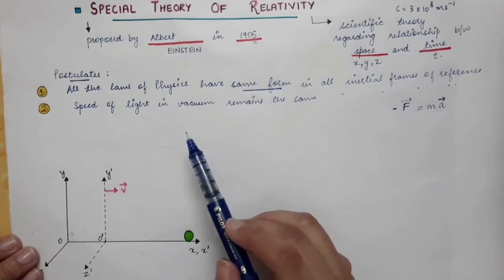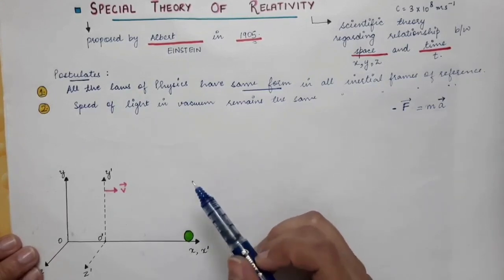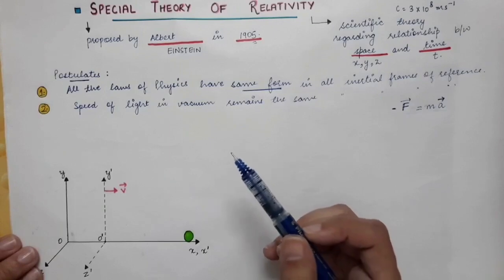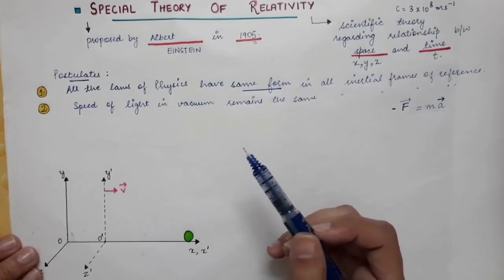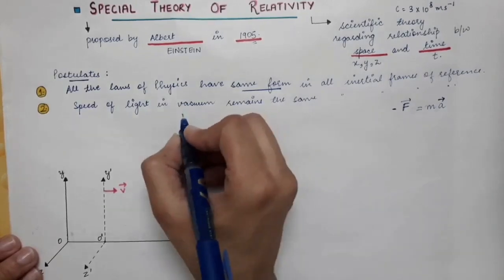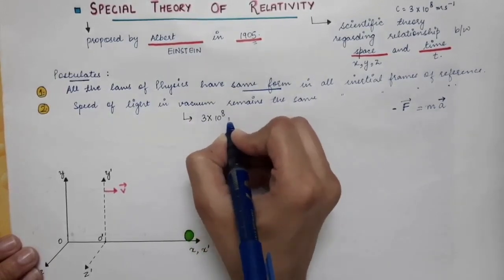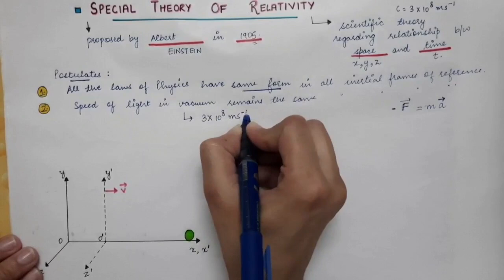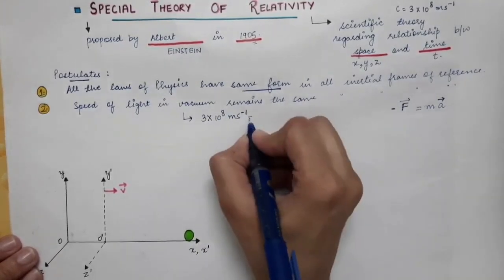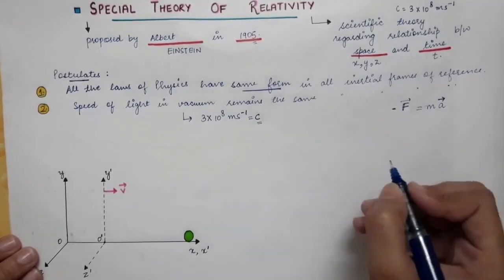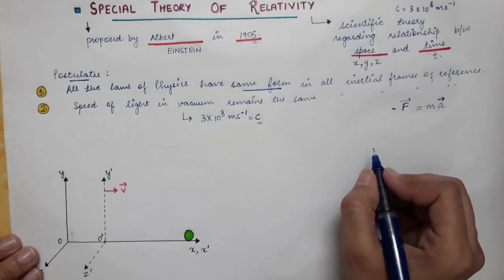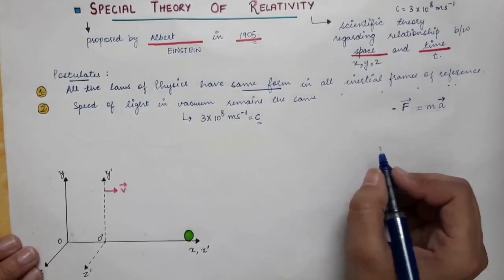If you calculate the speed of a photon, the value of the speed of light in vacuum will always be equal to 3 into 10 power 8 meters per second, that is equal to c. So it will always be equal to c in every inertial frame of reference.